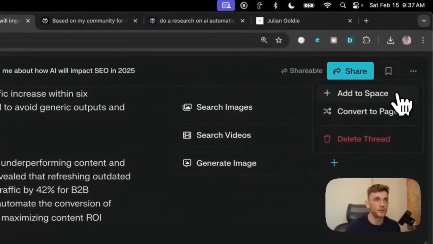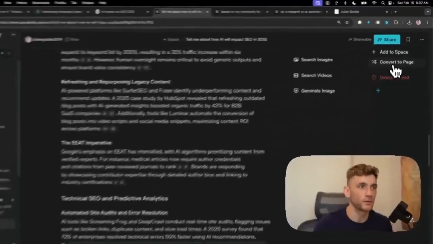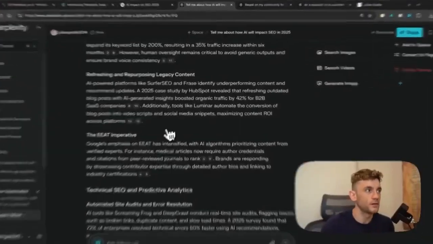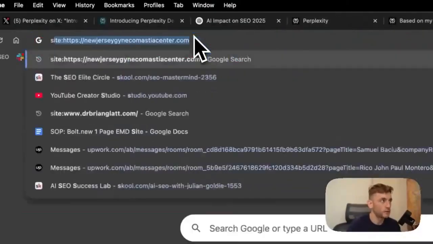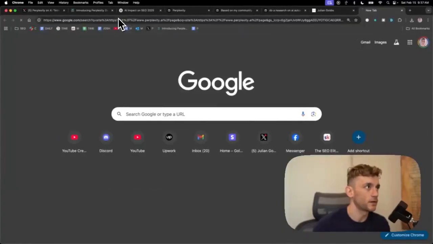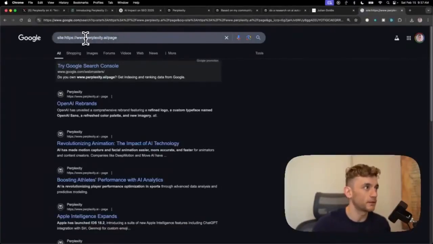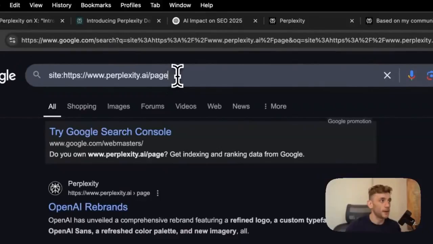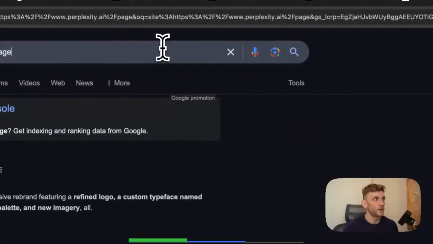Let's see what else we can do here. So you can add it to a space. You can also convert it to a page. When you convert this to a page, it's indexable and shareable to pretty much everyone on Perplexity. So for example, if we type in on Google Perplexity/page, which is where all the Perplexity pages are stored, you can see there's 10 different pages of content, right? And this stuff actually ranks on Google.